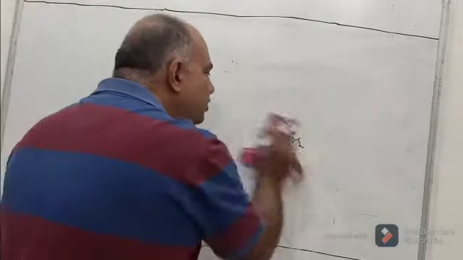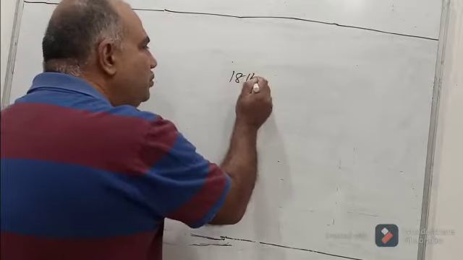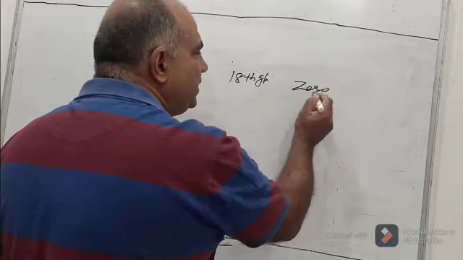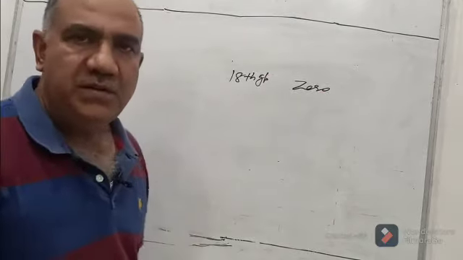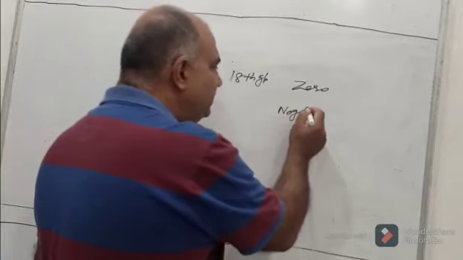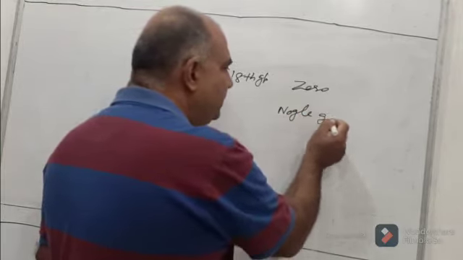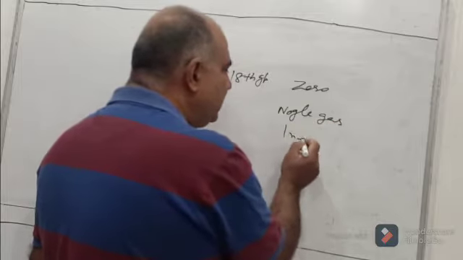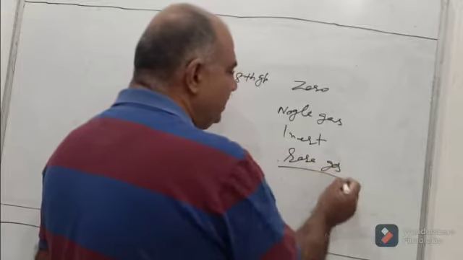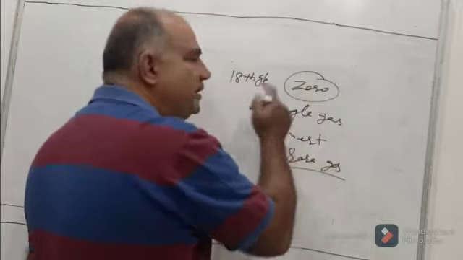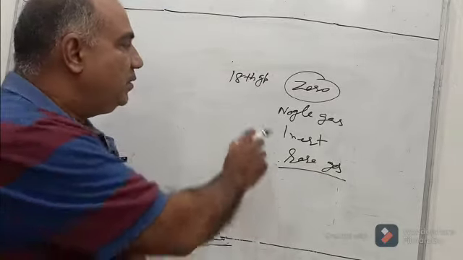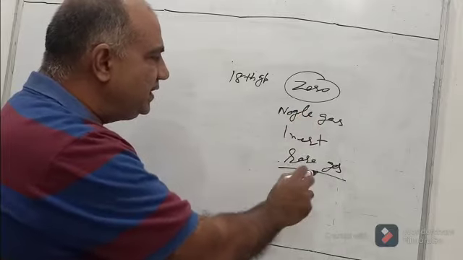If we talk about the 18th group, these elements are called zero group elements because their valency is zero. Also, they are called noble gases, inert gases, or rare gases.